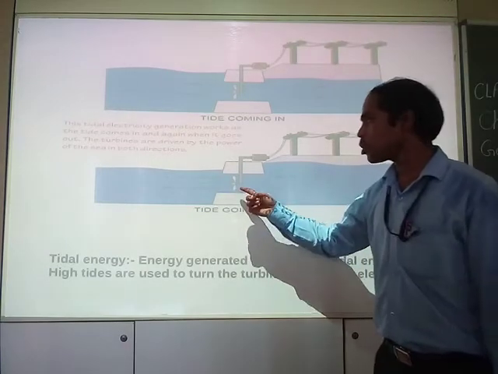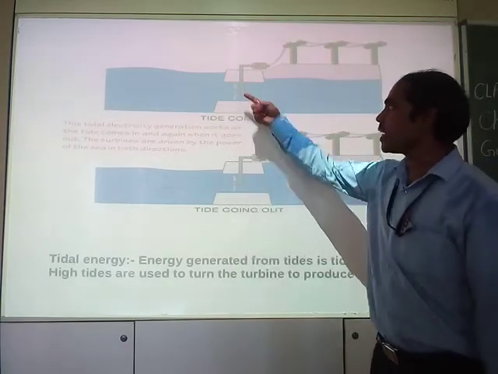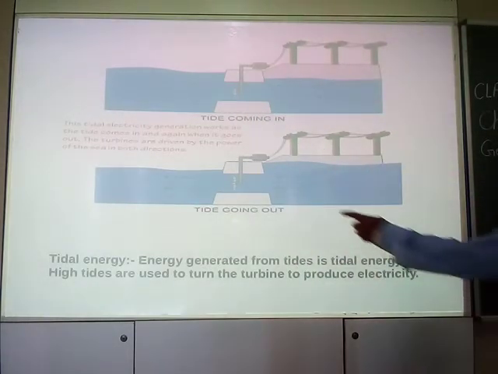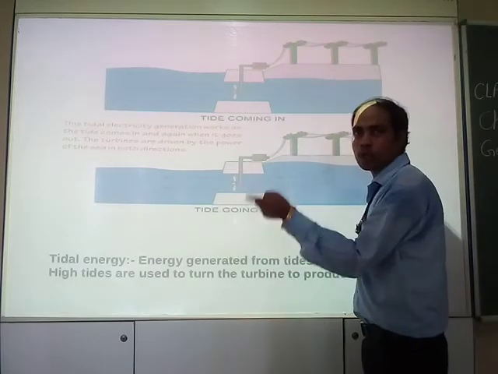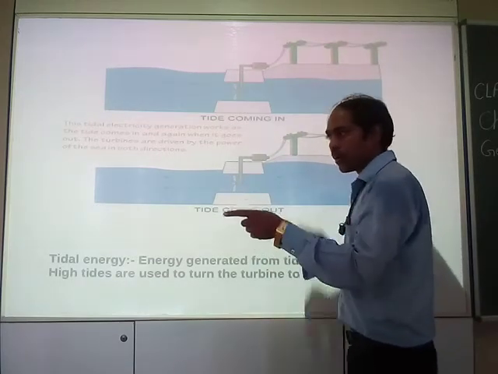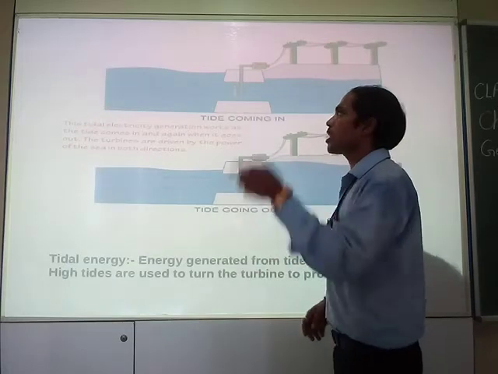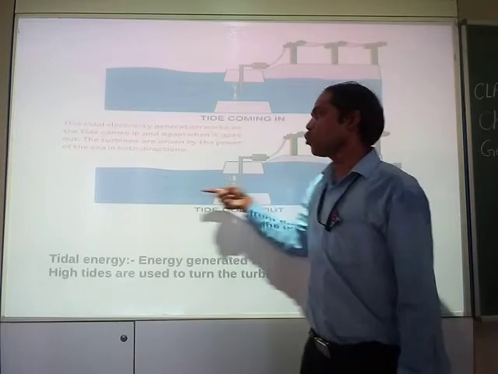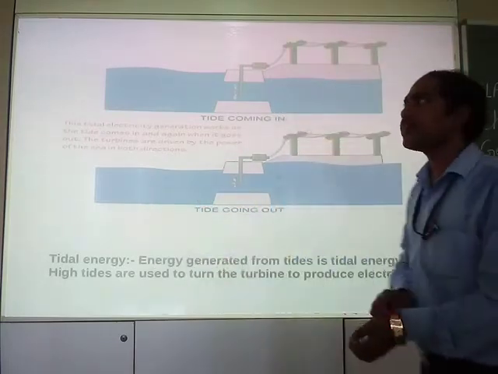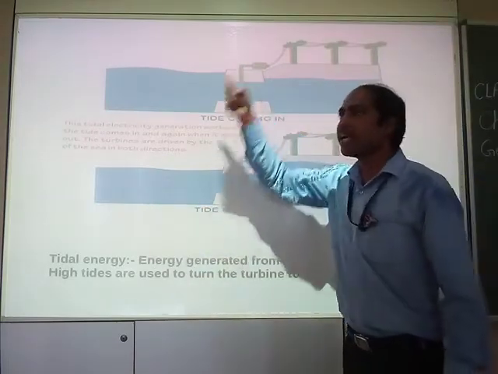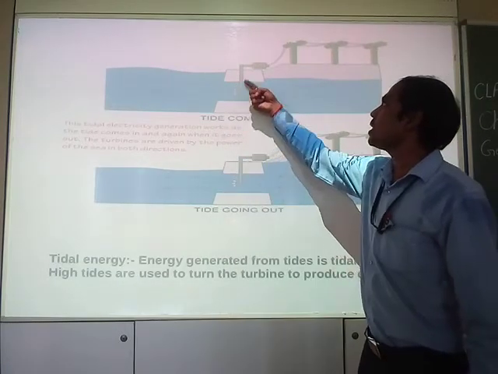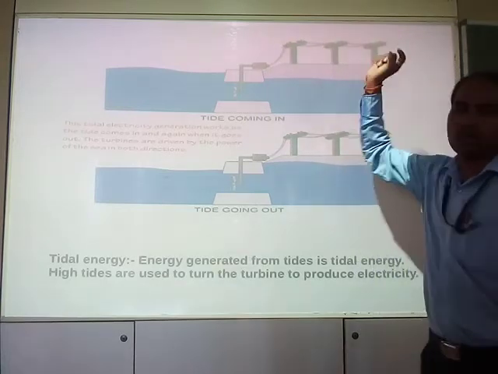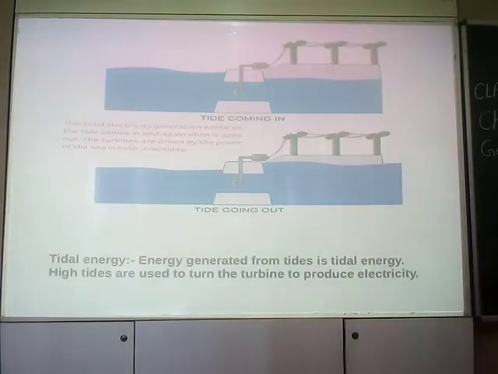So in this phenomenon also, you see, the turbine is rotating. Turbines are nothing but blades which keep on rotating, or when something strikes them, they start moving. So either incoming tides or outgoing tides, whatever tide it is, it makes the turbine rotate. The turbine is connected to a generator which produces the electricity. Simple. The phenomenon is very simple.